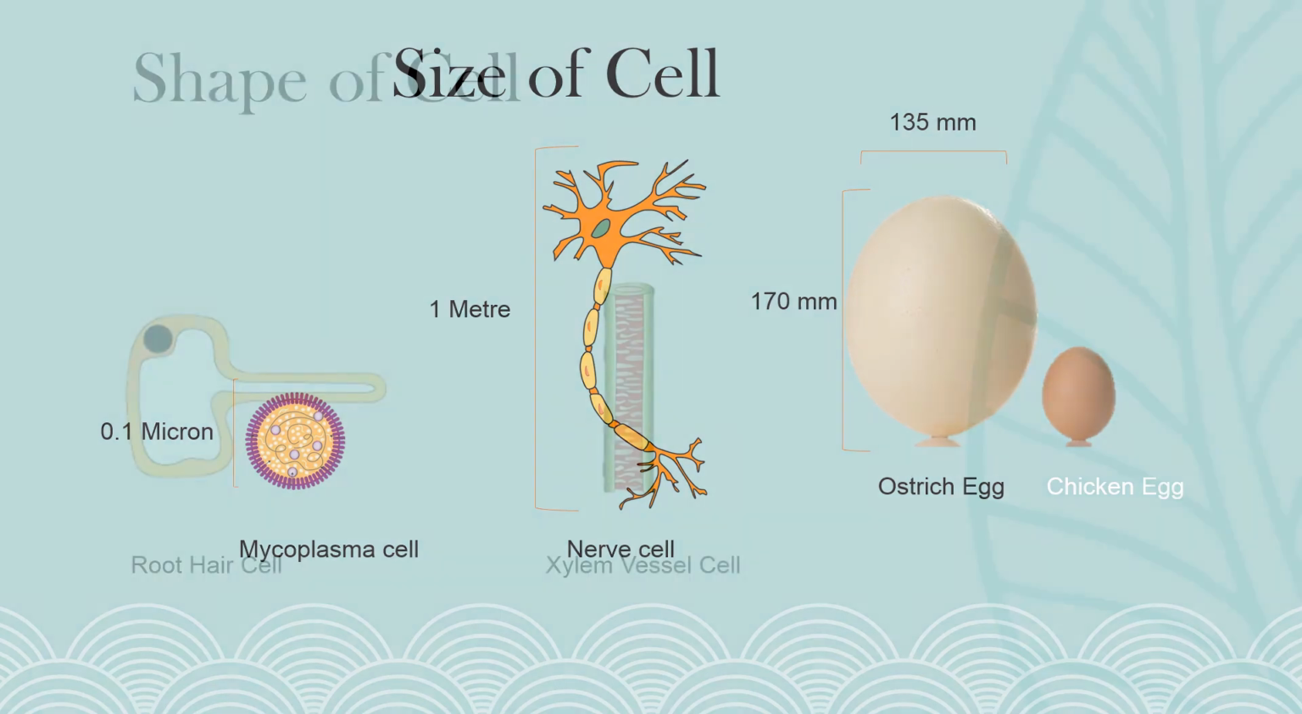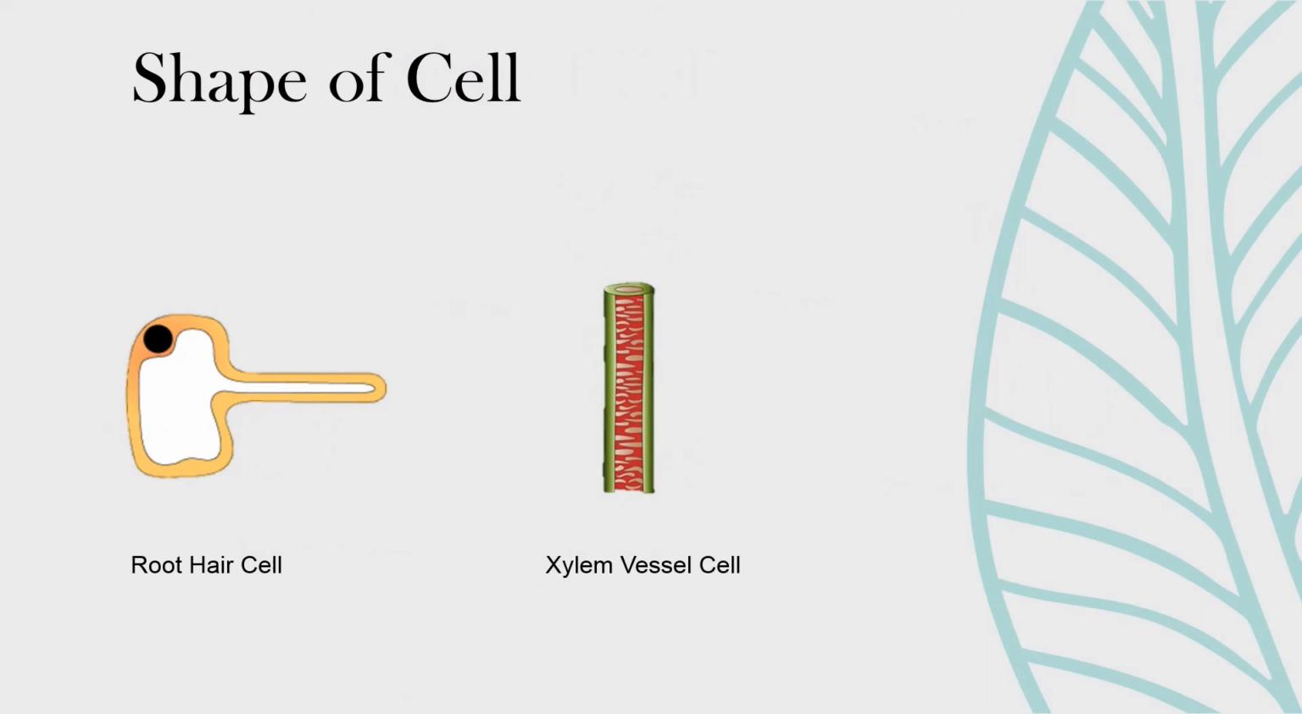Cell shape. The shapes of cells are more variable than their size. Shape may be spherical, elliptical, spindle, cuboidal, columnar, or flat plate-like. The cell shape is often determined by the function which the cell performs. As in the case of root hair cells, they are long and narrow to increase the surface area of the cell for efficient absorption of water.